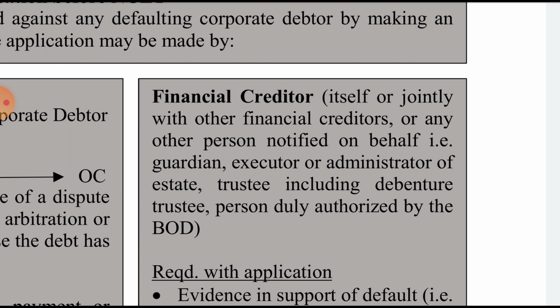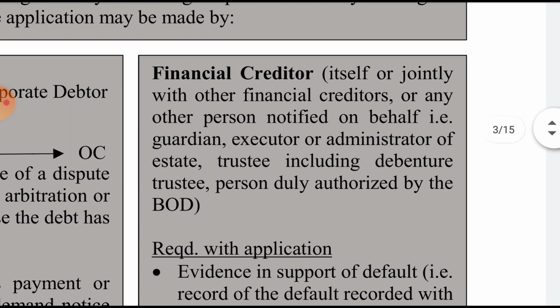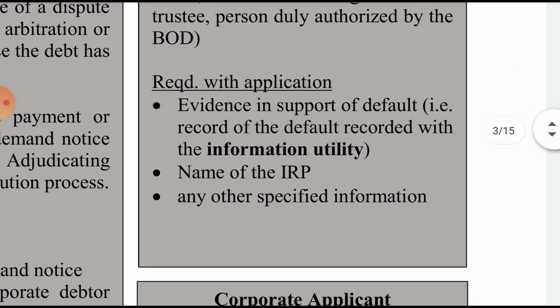Just remember: itself or jointly with other financial creditors or other persons notified in this behalf, that is guardian, executor, administrator of the estate, trustee including the debenture trustee, person duly authorized by the board. Now, what is required with the application: evidence in support of the default, that is the record of the default recorded with the information utility. We will have to attach that evidence in support of the default. Then he has to propose the name of the IRP. It is not optional, it is mandatory. The name of an IRP he has to propose, and any other specified information.